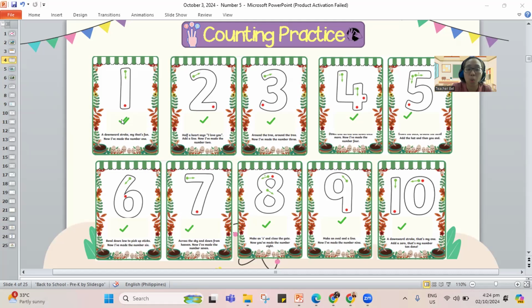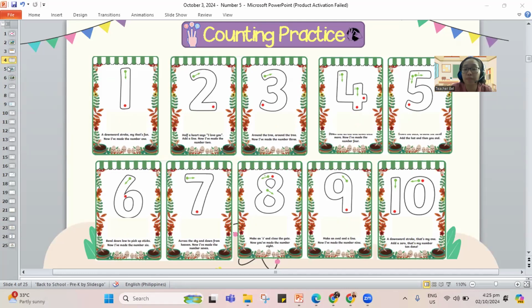We have 1, 2, 3, 4, 5. We also have 6, 7, 8, 9, and 10. So those are the numbers that we have, 1 to 10. Now, let me erase the writings on our screen here and let's jump to our lesson.